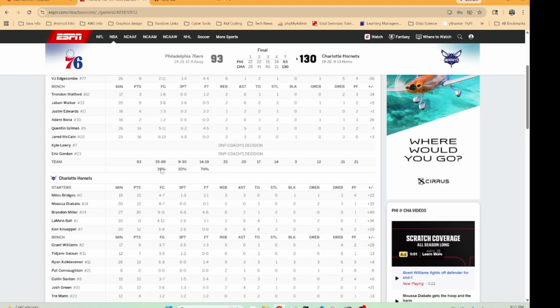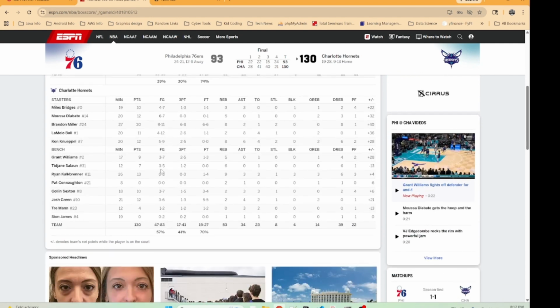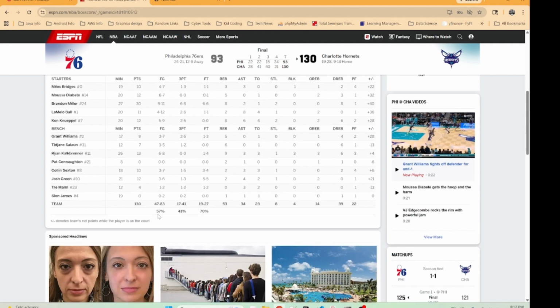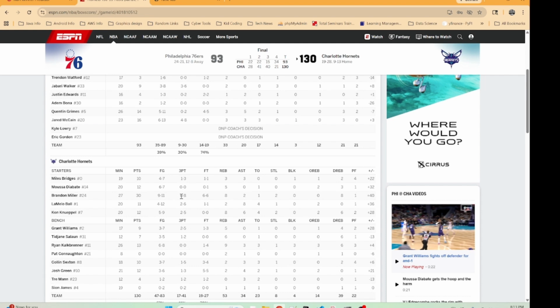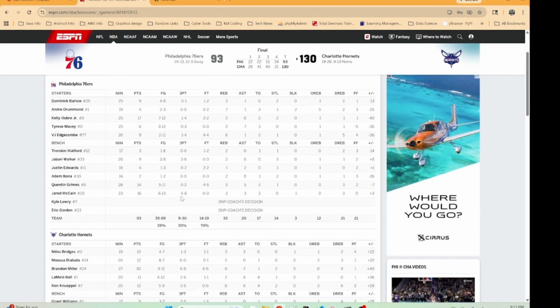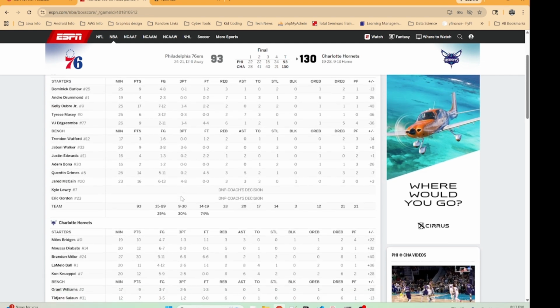The field goal. And those are very low numbers, so I can see why they lost that game. And if we look at the Hornets, they shot 41%, almost 50% from the three-point line. So that makes sense. And then they shot a great percentage from the field. So just looking at those two numbers lets me know already why they won.